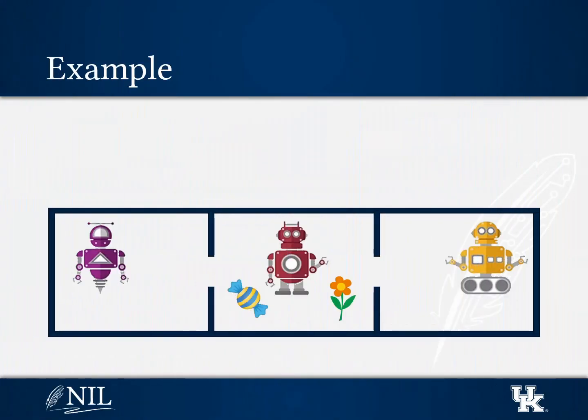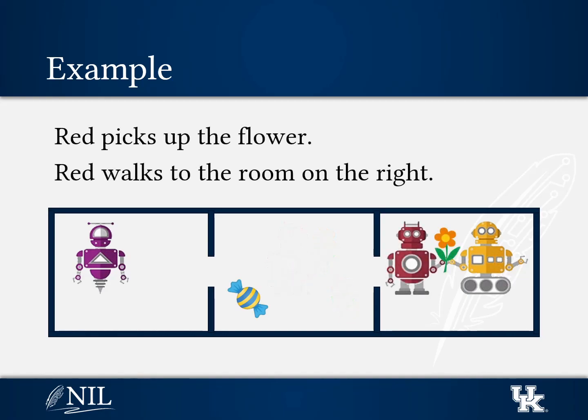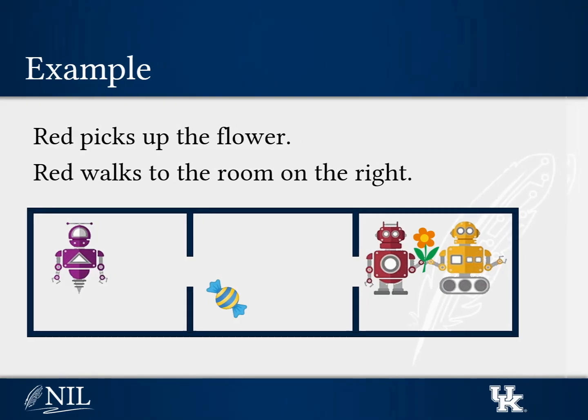Let's consider an example. Imagine 3 rooms with a robot in each room and a handful of items that can be picked up and given away. We observe the red robot pick up the flower and walk to the room on the right. Based on these observed actions, what can we infer about Red's beliefs and intentions?